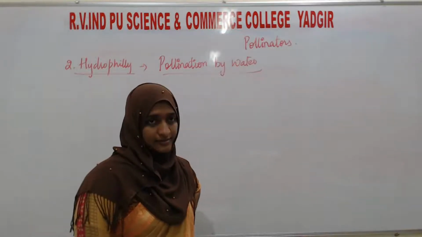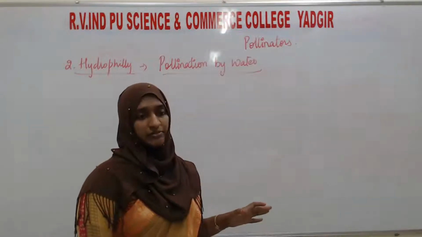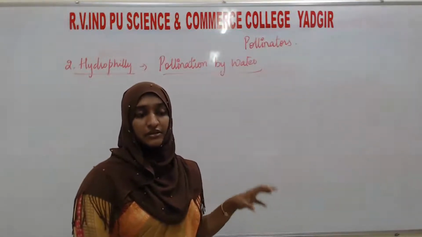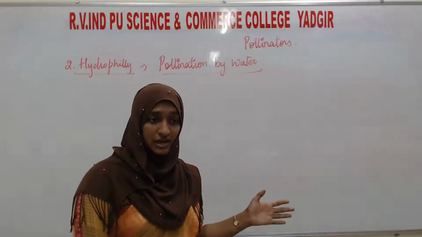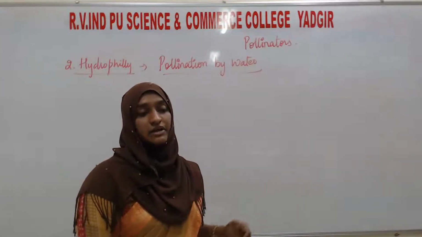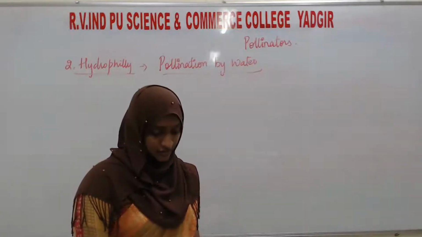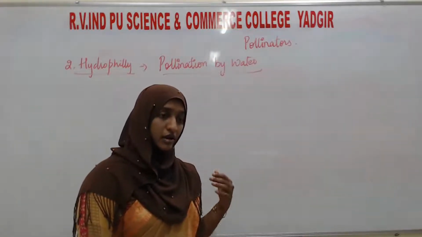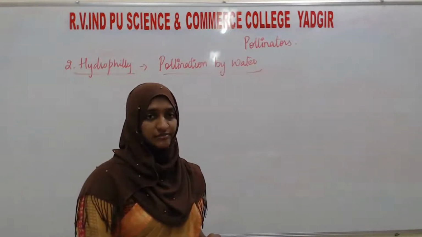How many? 30 different genera that are aquatic, meaning they survive in water. Their habitat is water. Among them, mostly they will be monocotyledons.